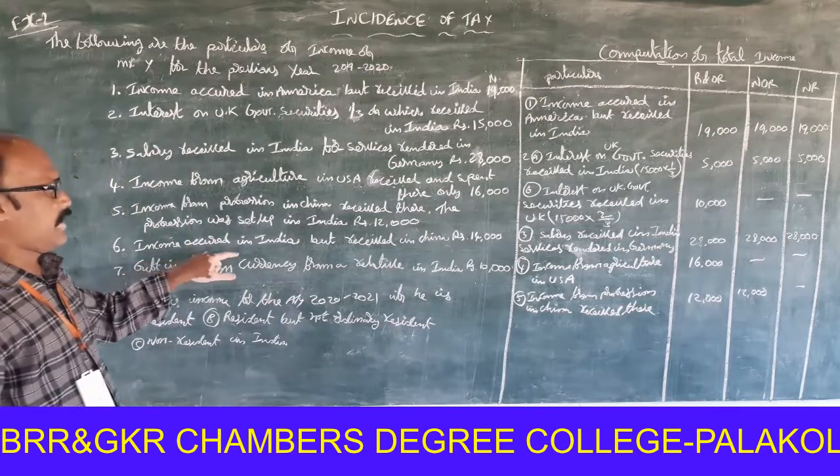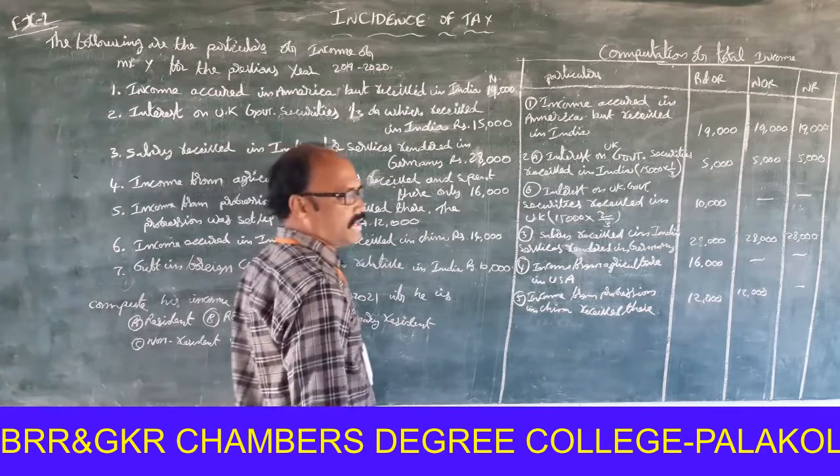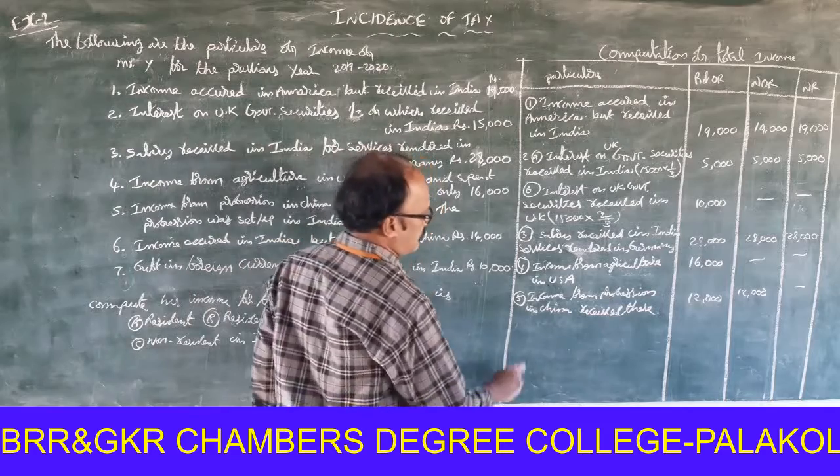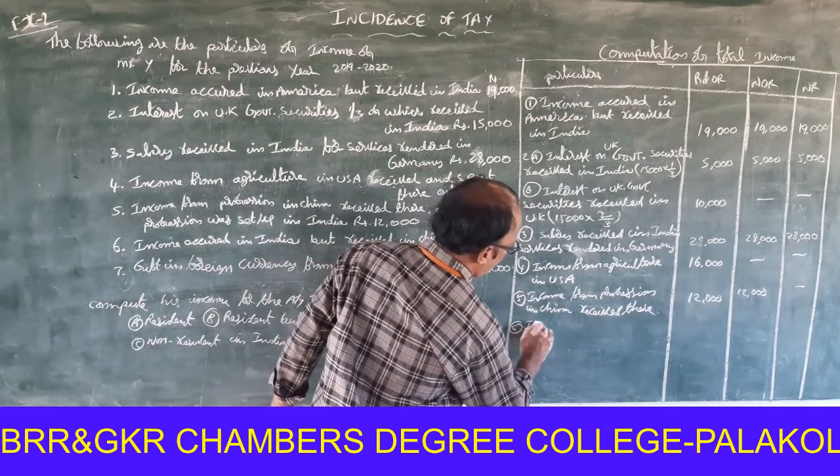Income occurred in India but received in China. You know very well, this is Indian income.